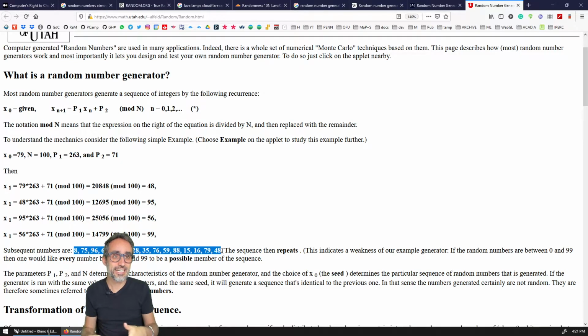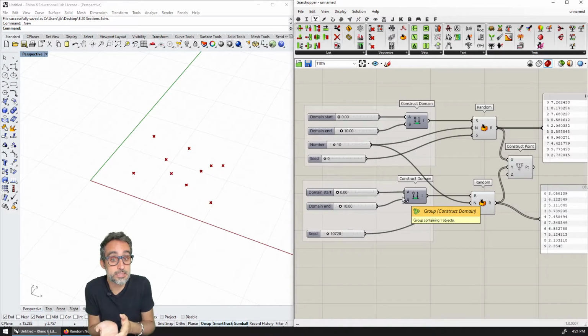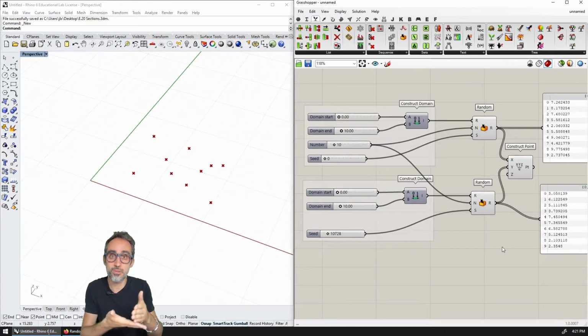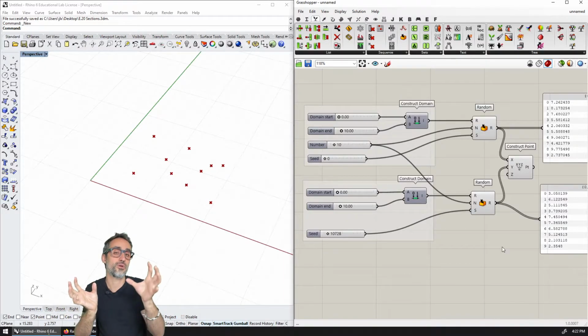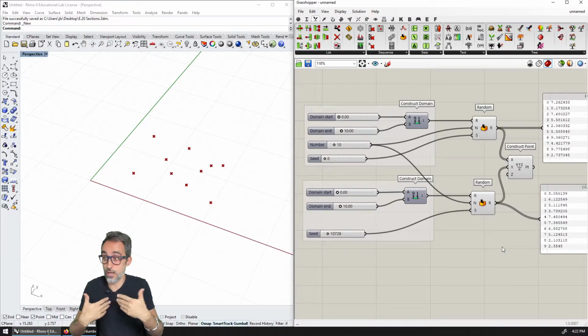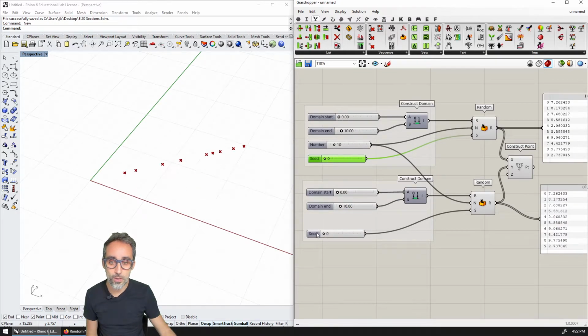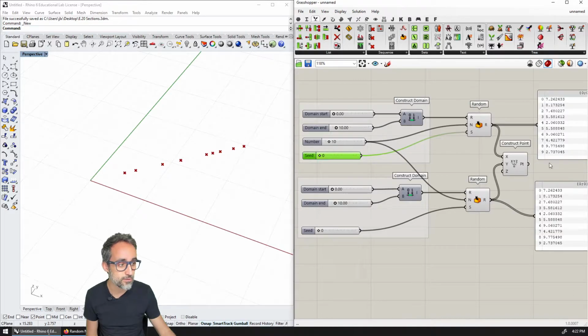So that idea that there is a seed, one initial number that drives the generation of the random numbers, is paramount to the way we generate random numbers, because what it means is that random number generation is deterministic. And when I say deterministic, I mean that it can be predicted based on the seed number. If we know the seed number, and if we know the algorithm, then we will be able to actually generate the numbers ourselves. So for the same seed, we will always be generating the same sequence of random numbers.